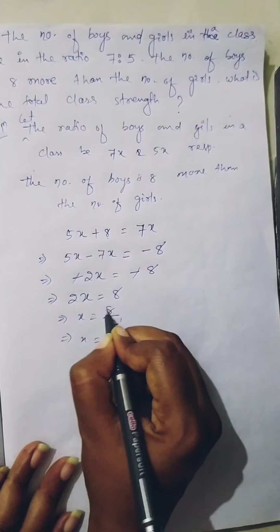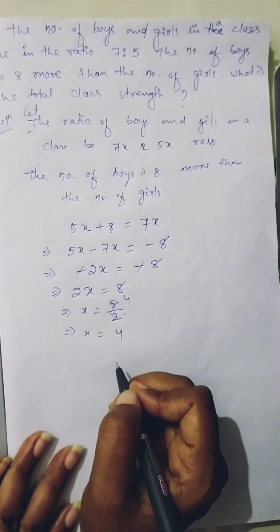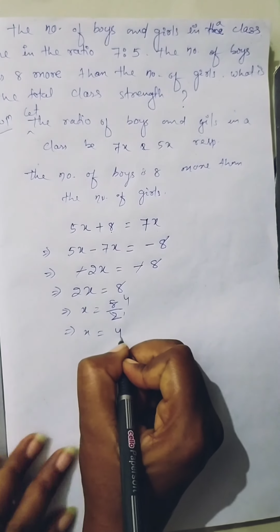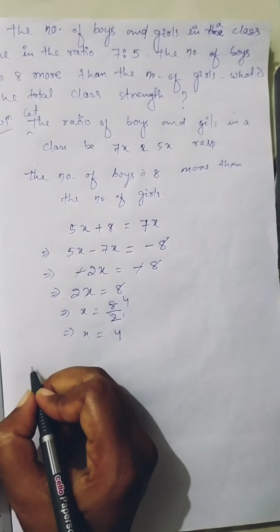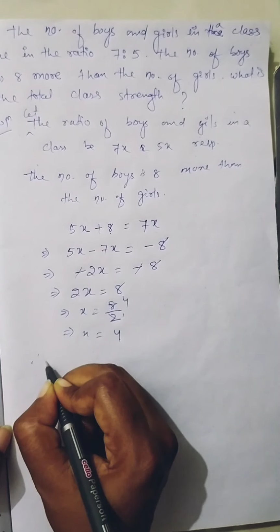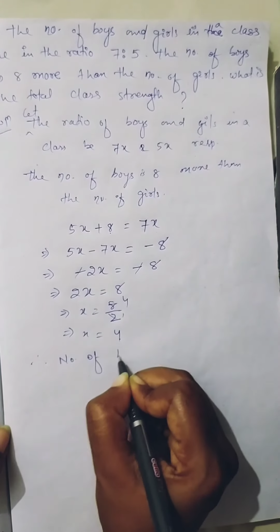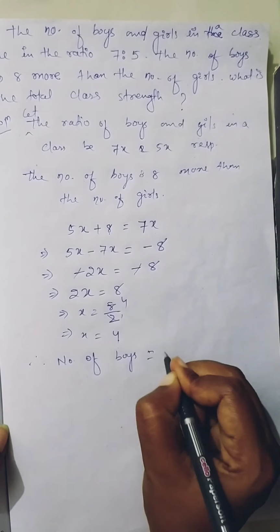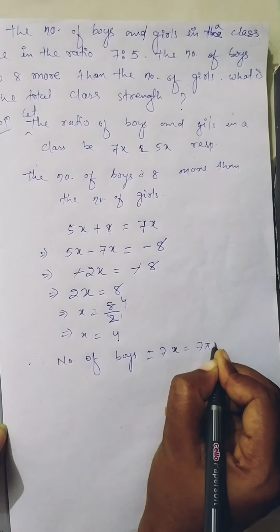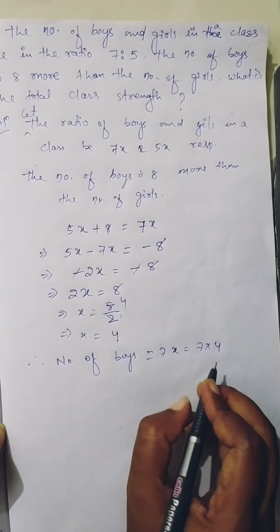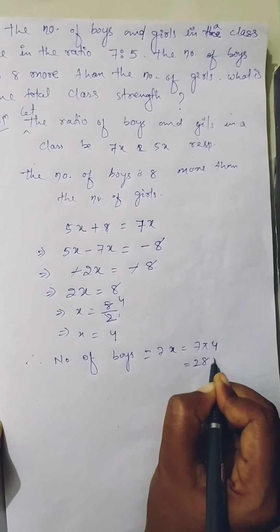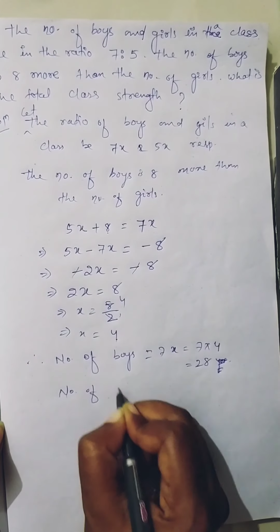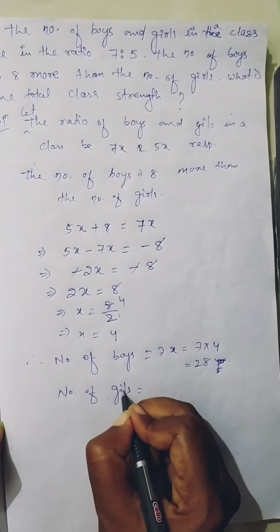x equals 4. So we got the common ratio. Then the number of boys, we have taken as 7x. So 7 into x, the value of x is 4, that is 28. And the number of girls is how much?